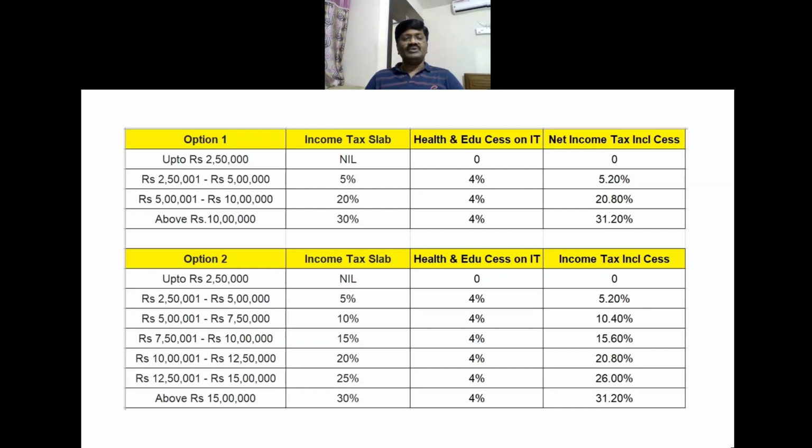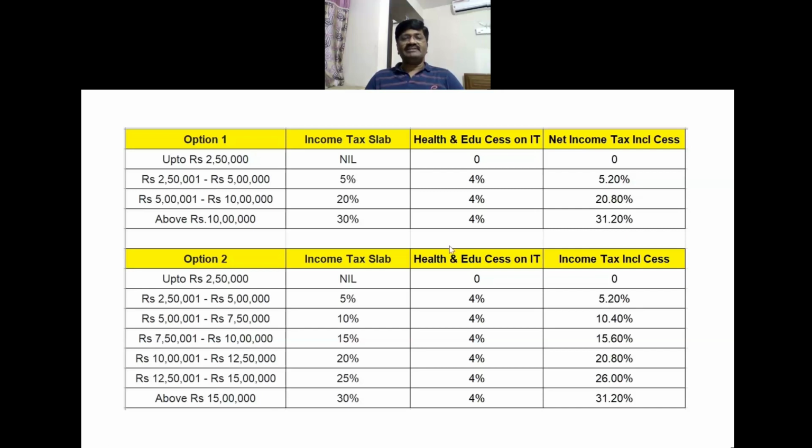10 lakh 1,000 to 12 lakh 50,000, it is 20.8%. 12 lakh 50,001 rupees to 15 lakhs, it is 26%. And above 15 lakhs, it is 30% plus 4% educational cess, so he will be paying both put together 31.2%. So these are the two options available to every citizen, and he can choose any one of these.